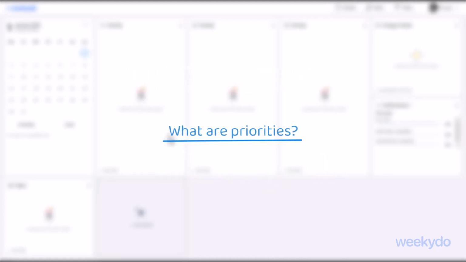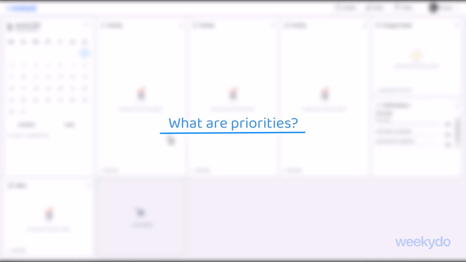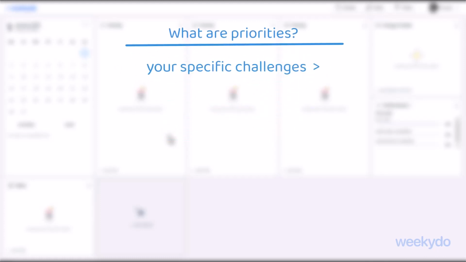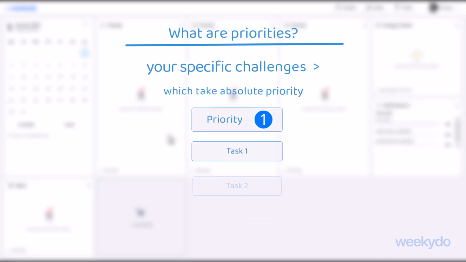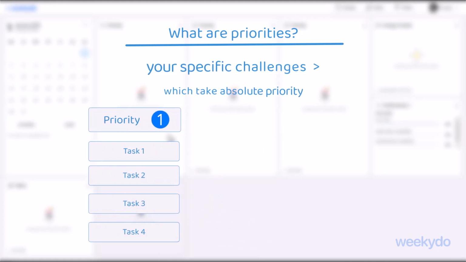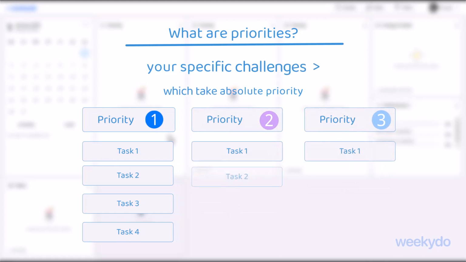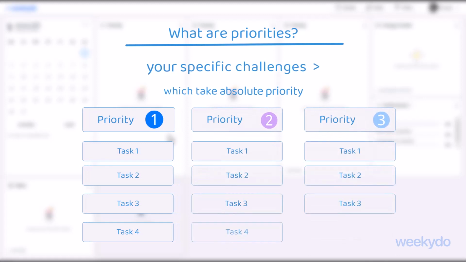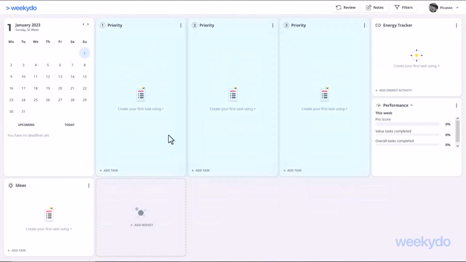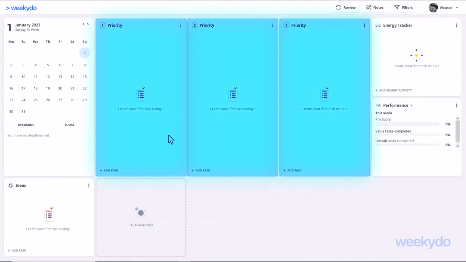What are priorities? At Weekydo, these are your specific challenges which take absolute priority. Most of the time, these are projects that you divide into several different tasks. For this reason, you should choose your challenges as priorities, consisting of numerous individual steps or tasks. You enter the priorities and the corresponding tasks into so-called widgets, which are the white, rounded fields.